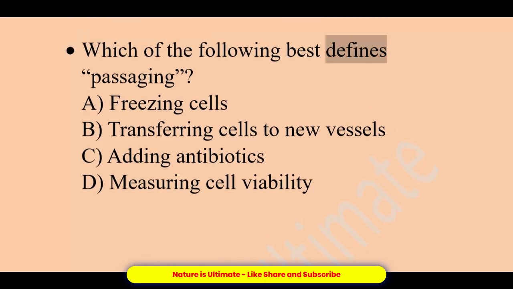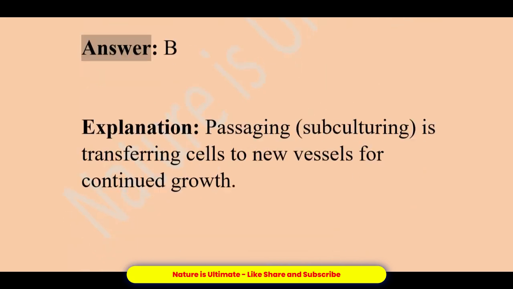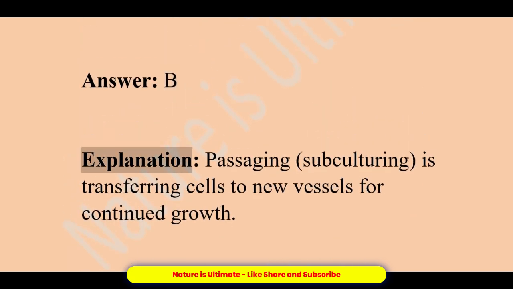Which of the following best defines passaging? A. Freezing cells. B. Transferring cells to new vessels. C. Adding antibiotics. D. Measuring cell viability. Answer, B. Explanation, passaging, subculturing, is transferring cells to new vessels for continued growth.